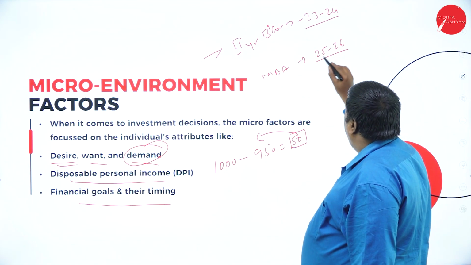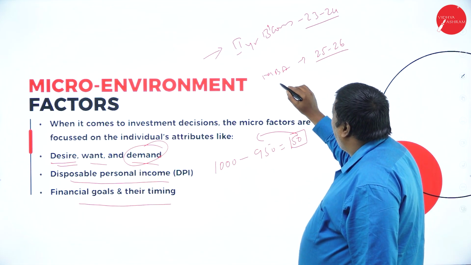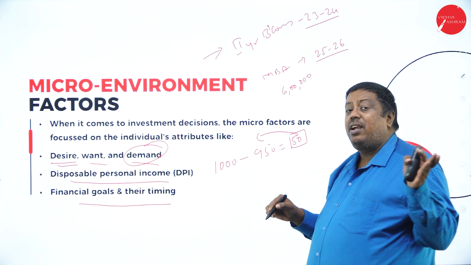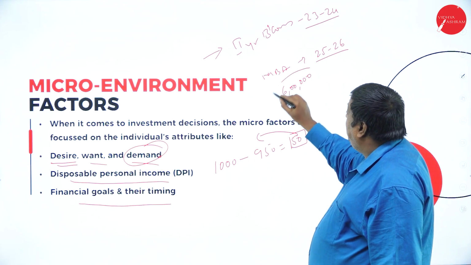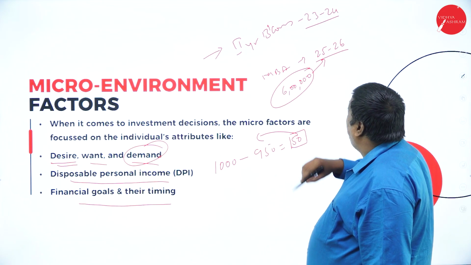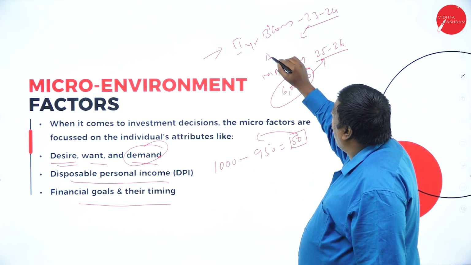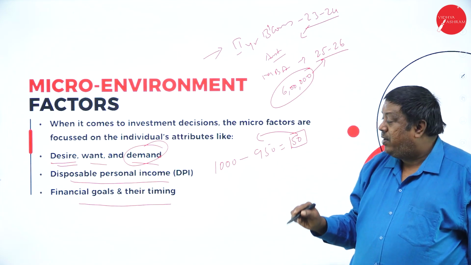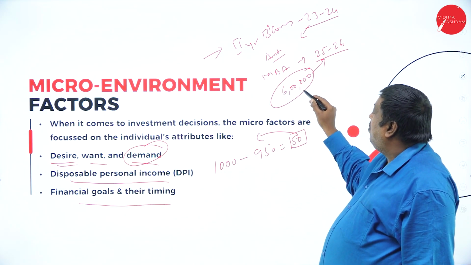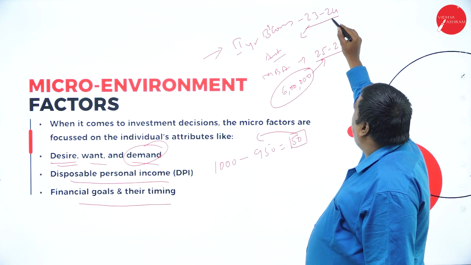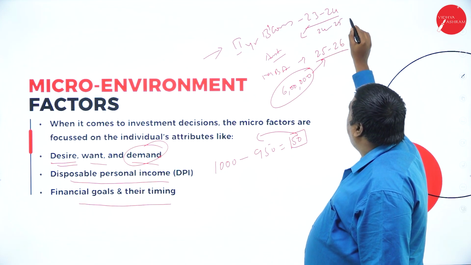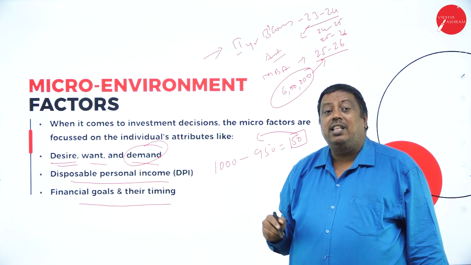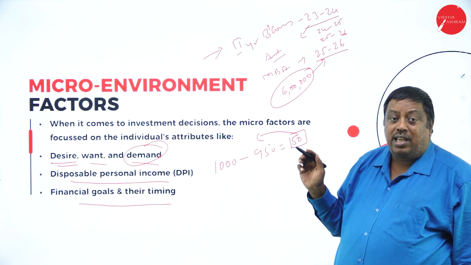And to do my MBA in the year 2025-26, I require a minimum of 6 lakhs. This is the example I'm giving. Minimum I require 6 lakhs. If I want to invest 6 lakhs in the year 2025-26, what is the amount I have to keep aside now? It is supporting me to think about what financial goal is required for me and for how many years it is required. 2023-24, 24-25, then 25-26. That is nothing but I have only 1 year. In this 1 year, what is the amount I have to keep aside?